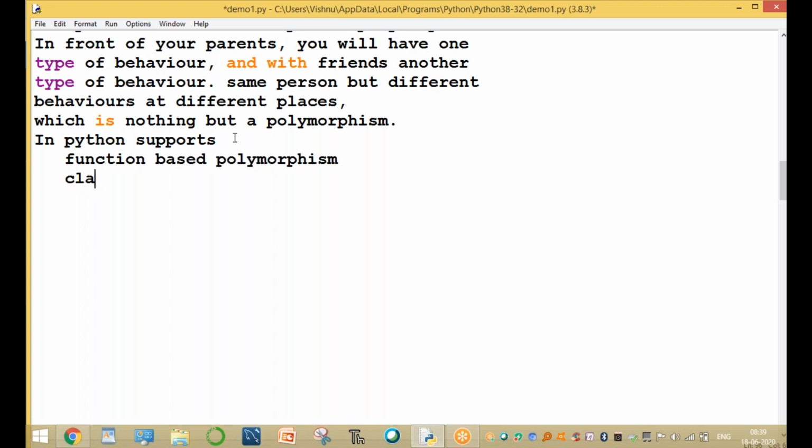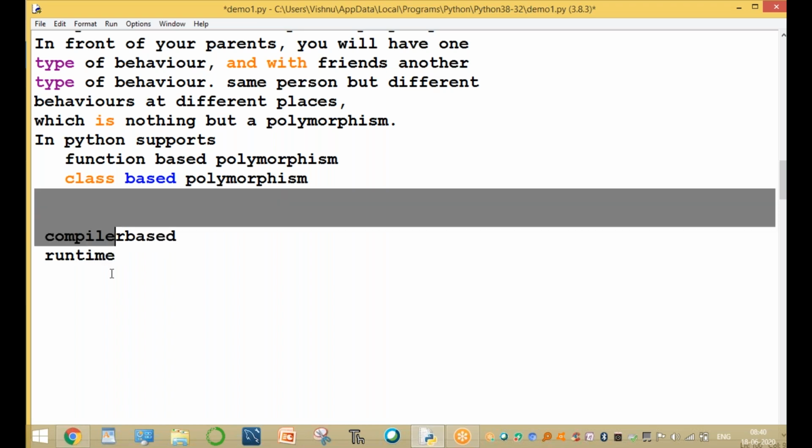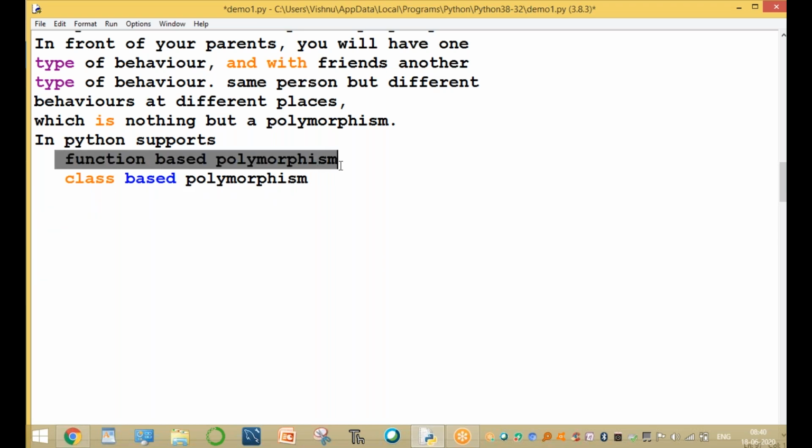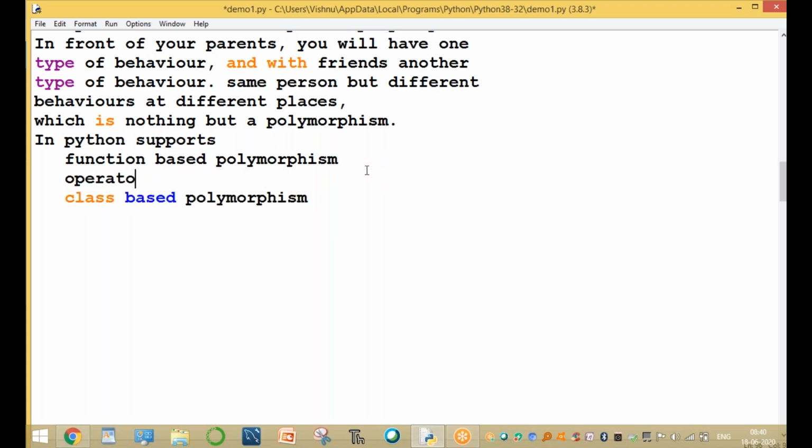Another is called class based polymorphism. Other programming languages have compiler based polymorphism and runtime based polymorphism, but here Python supports function based polymorphism and class based polymorphism, and another one is operator based polymorphism, operator overloading. Python supports three types of polymorphism.